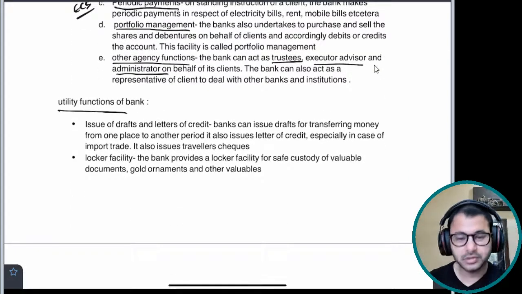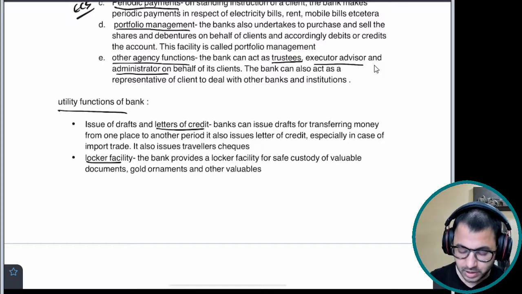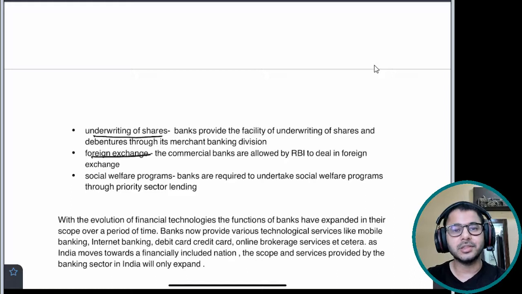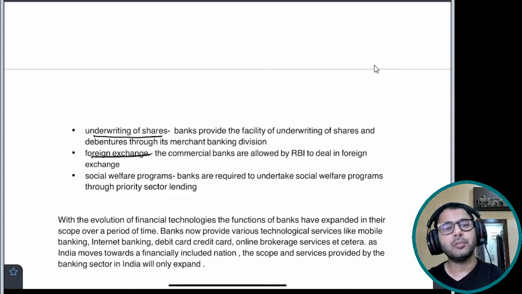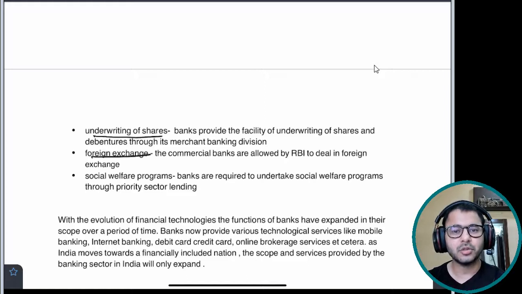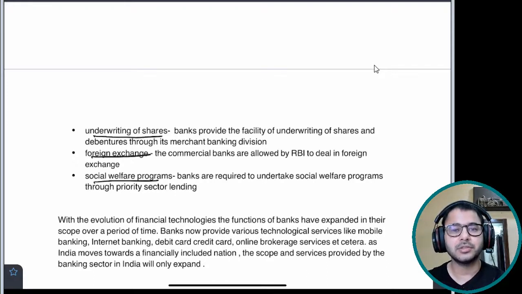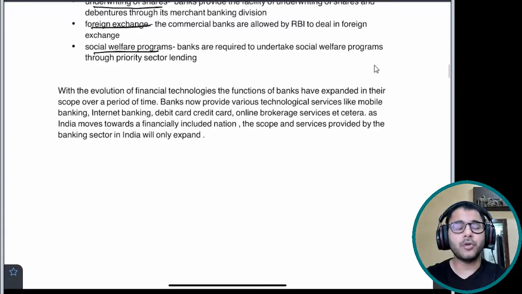And then there are utility functions. For example, locker facility, letter of credit, underwriting of shares under merchant banking, foreign exchange. Let's say you want to go to the US tomorrow, you go to your bank and ask them that you want foreign exchange, from INR to dollars. The bank, if it has the facility, will say, okay, deposit your INR or we'll take it directly from your account and we'll give you dollars. Social welfare programs like awareness campaigns, contributing towards priority sector lending, those are also utility functions of the bank. So this is how you divide, structure your answer and present a very academically sound answer to the examiner.